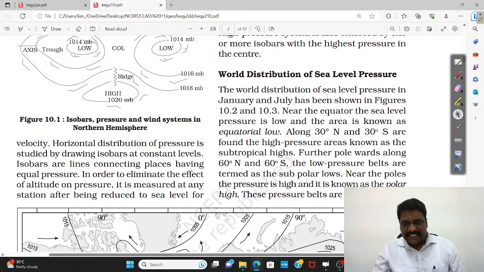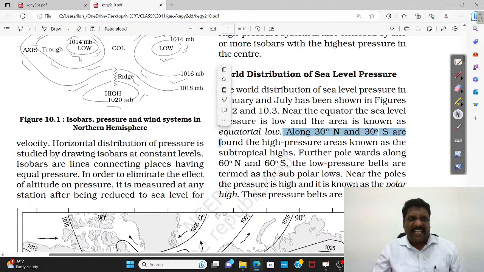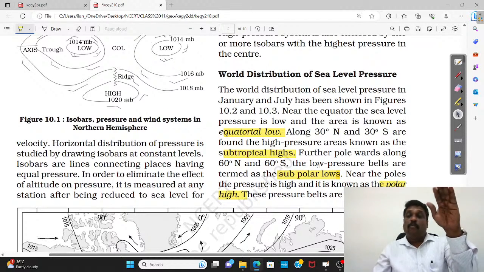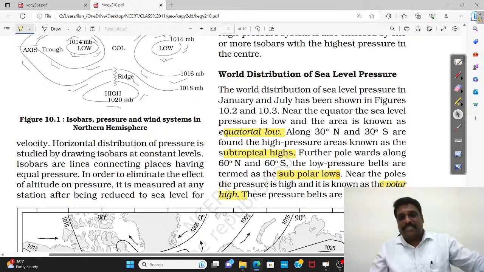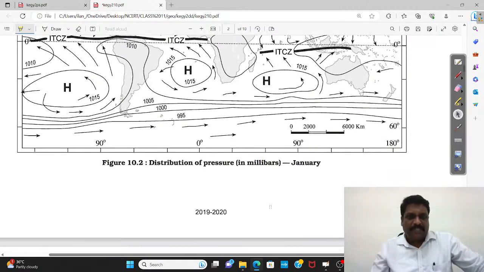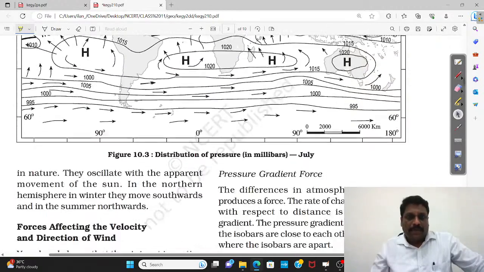Somewhere it says near the equator you have a low pressure called the equatorial low. Then around 30 degrees north and south, the horse latitudes, you have a high pressure called the subtropical high. Then at 60 degrees north and south, you have a low pressure called what? The subpolar low. And near 90 degrees, you have a pressure system called the polar high. These are the 4 pressure systems we have per hemisphere.